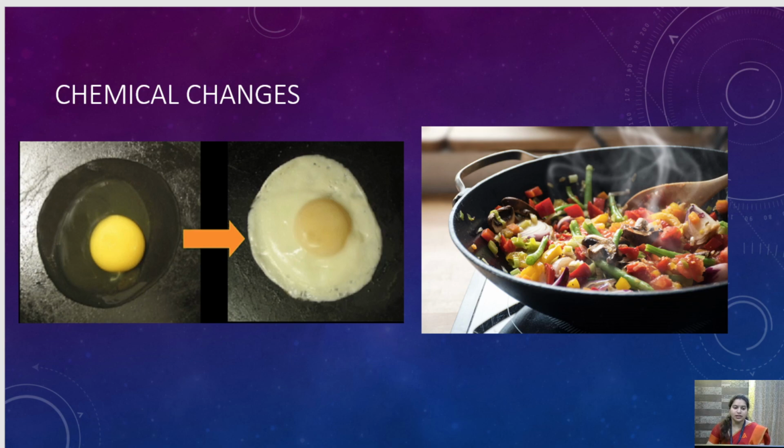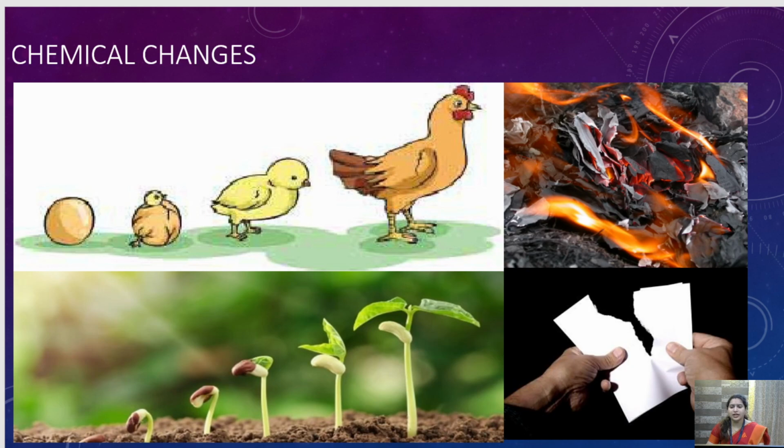Okay, similarly, when there is a burning of paper, then also a new substance is formed. And there are several chemical reactions taking place. Getting it? So this is called a chemical change. So what is chemical change? Chemical changes are those changes that produce a new substance altogether. They are called chemical change. Okay. So these were the examples of chemical changes. Getting it?